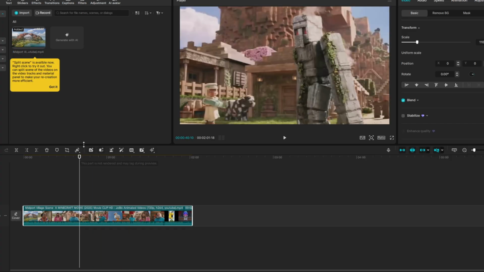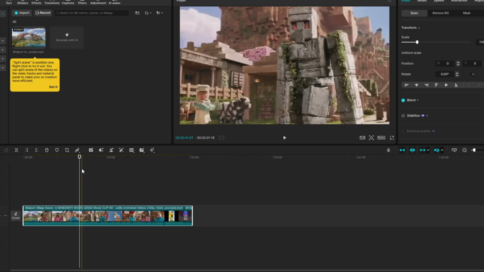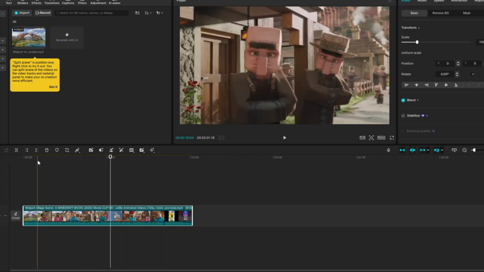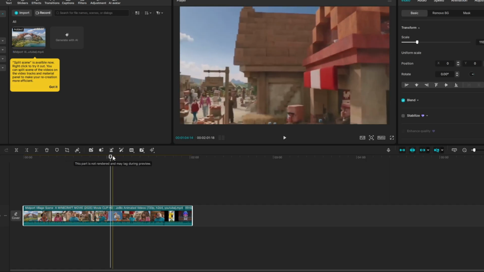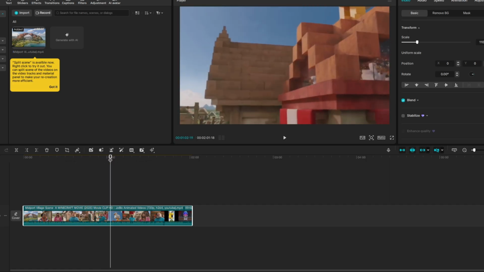Like you can go to YouTube and write Minecraft movie clips and you will find a lot of clips that you can download, which is basically what I've done. I basically downloaded a 2-minute scene from the Minecraft movie that I'm going to show you how to edit. Now the important step isn't really where the footage comes from, it's what you do with it. If you just re-upload scenes with no changes, you will get struck down, as we have talked about before. But if you cut it, narrate it, and explain it in your own words, that's when it becomes transformative content, and that's what YouTube lets you monetize.